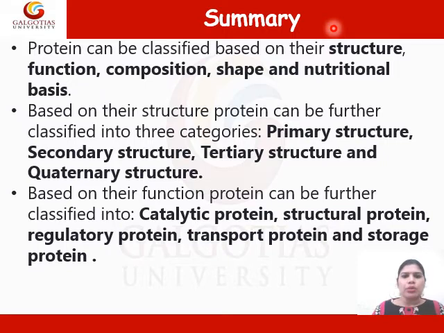Regulatory protein regulates metabolic and cellular activities in the cell and tissue. Hormones are the example of regulatory proteins. Transport protein transport the nutrients and the other molecule from one organ to the other. For example, hemoglobin, which carry oxygen from one tissue to another. Storage protein. Storage proteins store various molecules and the ions in the cell. For example, ferritin stores iron.